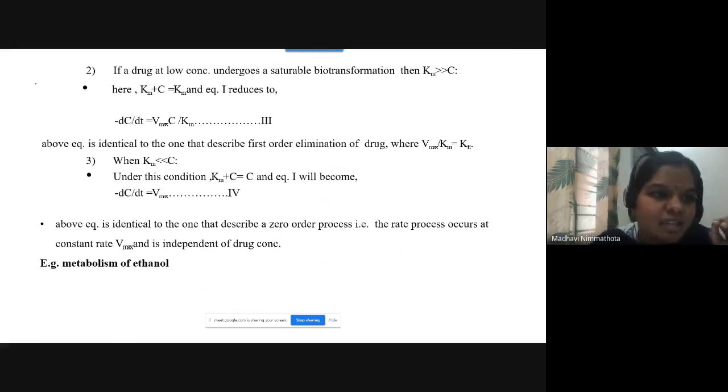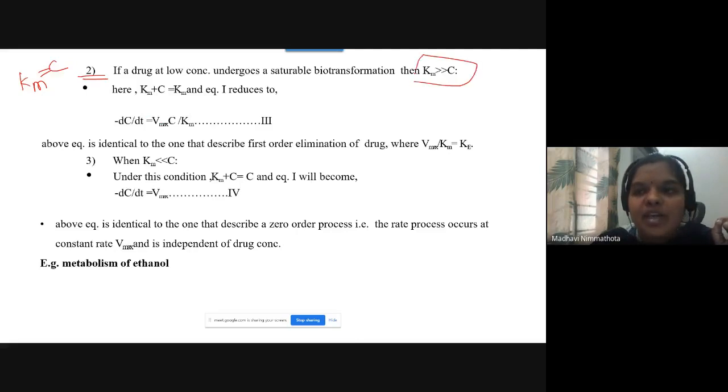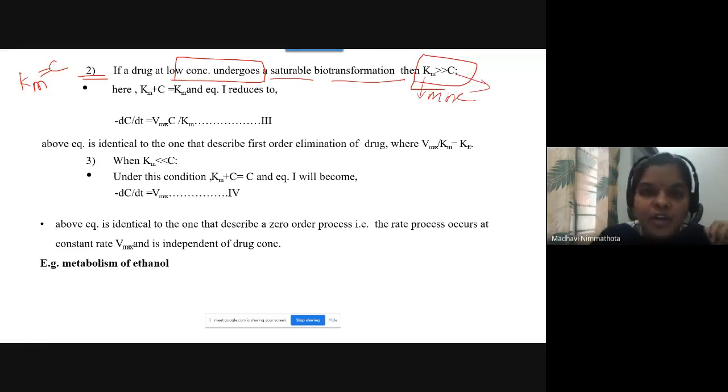The first case is Km equal to C. The next case is Km greater than C. If a drug at low concentration undergoes a saturable biotransformation, then Km is greater than C. That means your Michaelis-Menten constant is more than the concentration available for your drug.